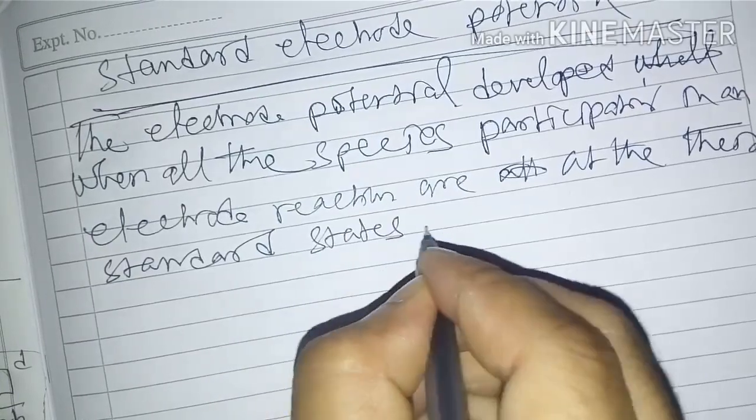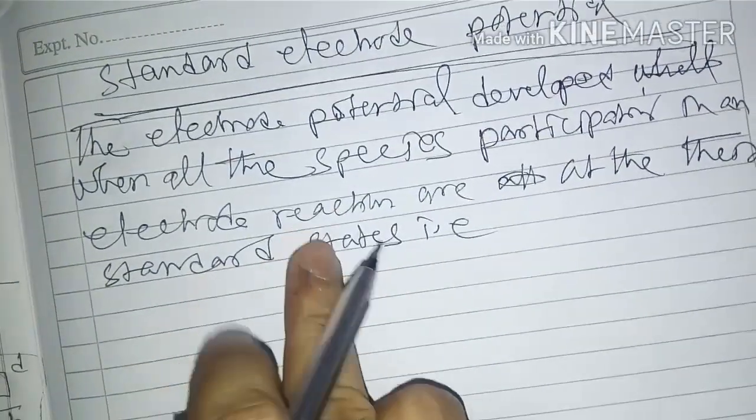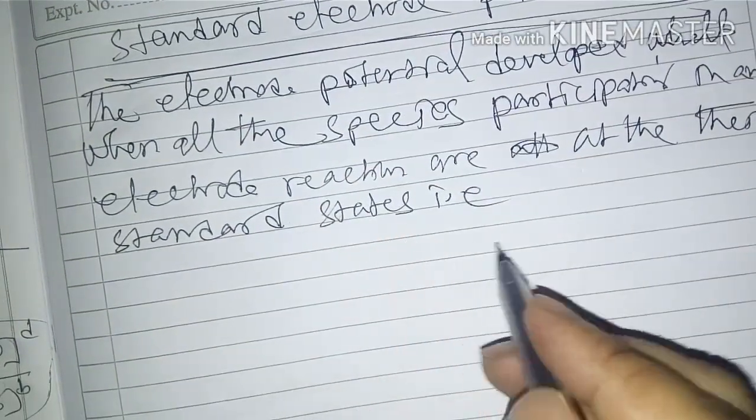Okay, standard states. That is, standard states means what? Standard state, that is, at unit